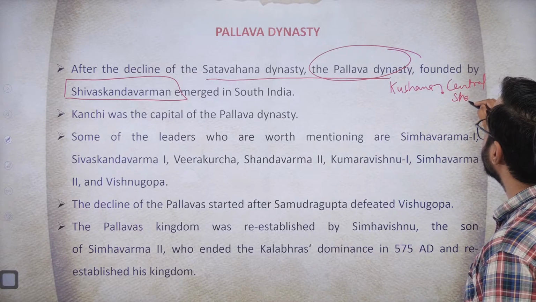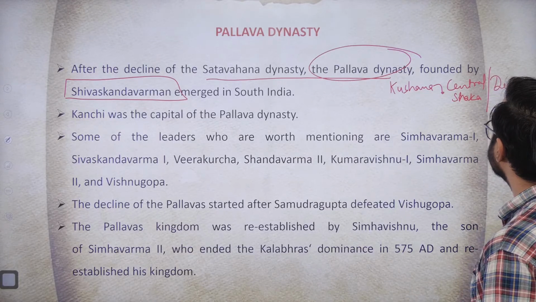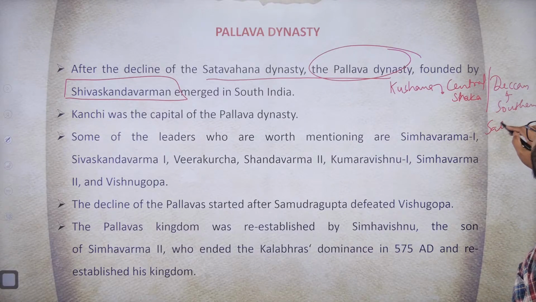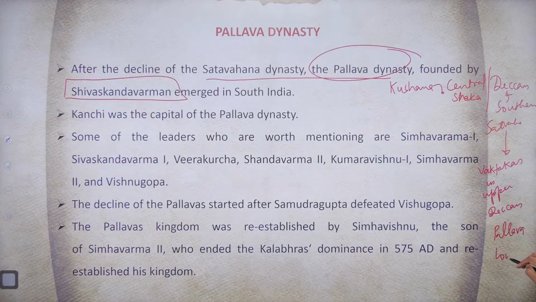In the Deccan and southern India, the Satavahanas were ruling. So after the decline of the Satavahanas, there was the rule of the Vakatakas in the upper Deccan, and Pallavas in the lower Deccan, in the lower peninsula.